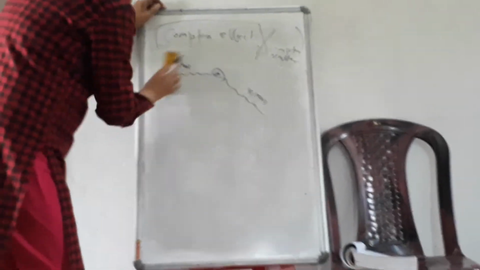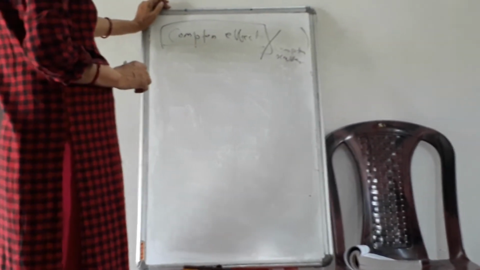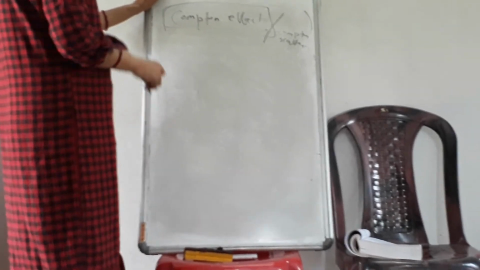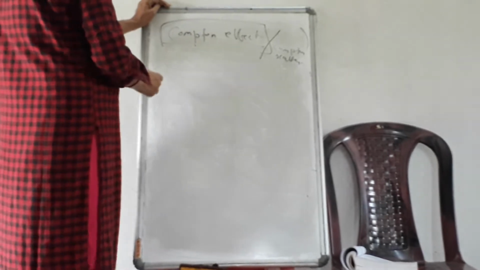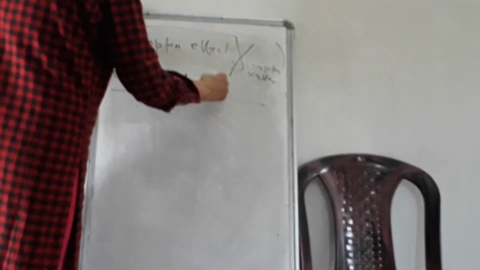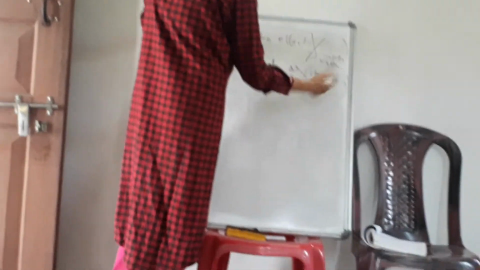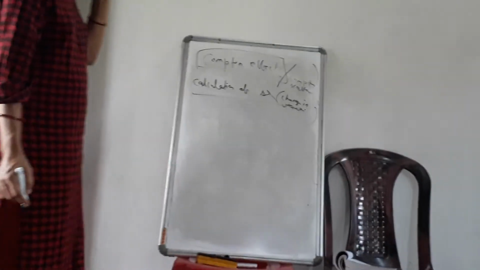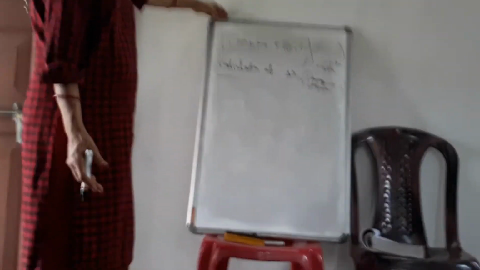Generally it comes as a question requiring detailed calculation of how much change in the wavelength takes place. So we'll do the calculation: what is Compton scattering, and calculate the change in wavelength. Now the calculation of delta lambda, the change in wavelength during the scattering. And we will see that to do this calculation also we have to use the quantum concept.